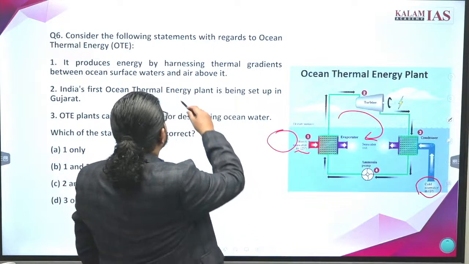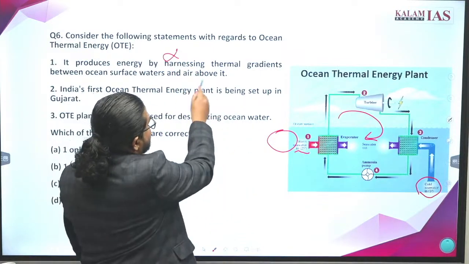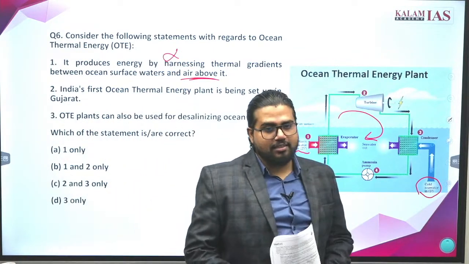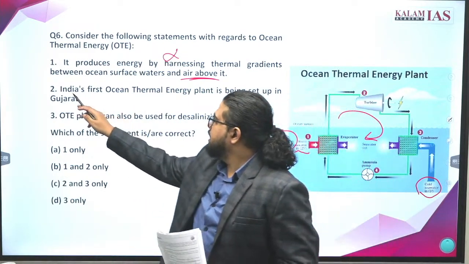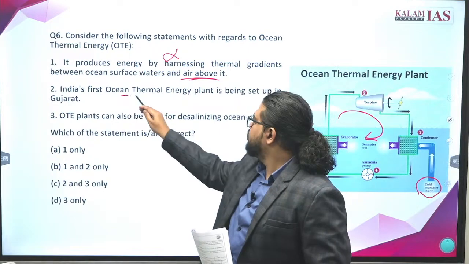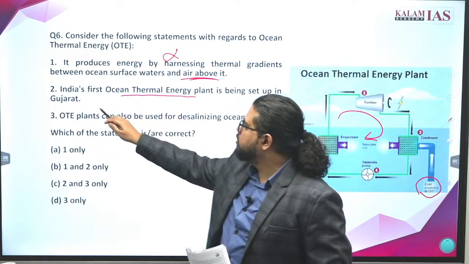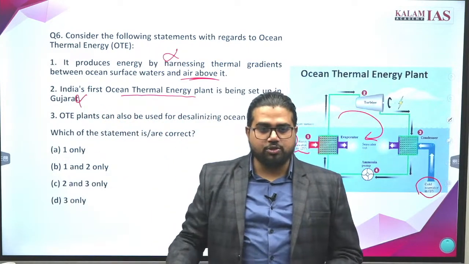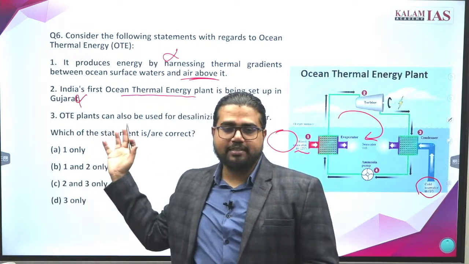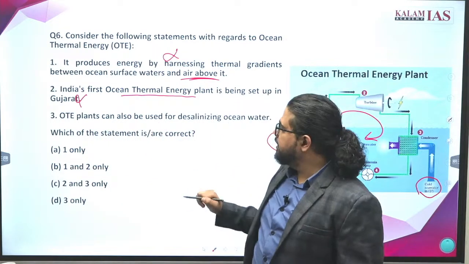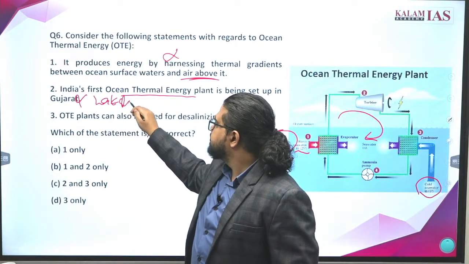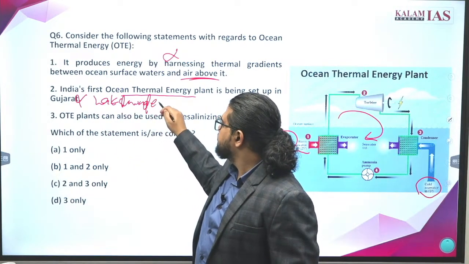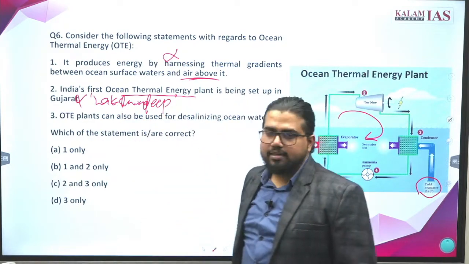This option is absolutely wrong. Air is not in the picture. The temperature gradient within the ocean is being used. Second statement: India's first ocean thermal energy plant is being set up in Gujarat. It's a very factual statement; you need to know it, otherwise it becomes very difficult. Where is it? It is in Lakshadweep, recently launched.